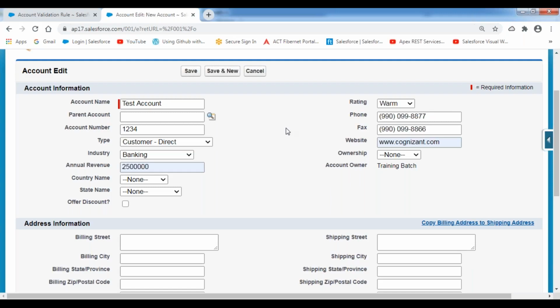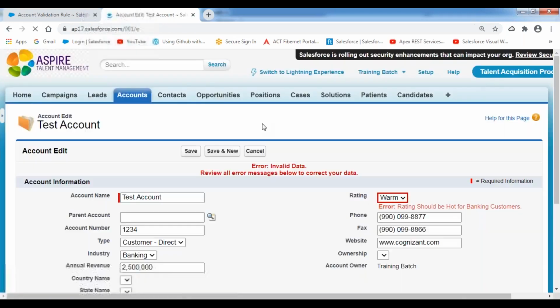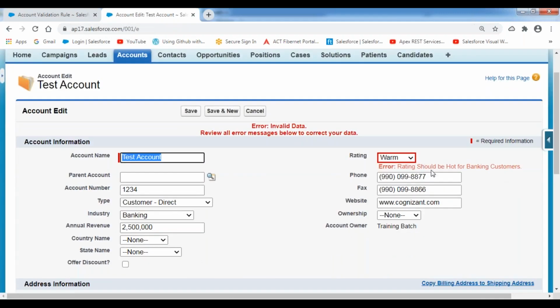Now tell me, should it accept this one? No, it should not accept it. Because here, for the banking customers, rating should always be hard. It should not be wow. Now, when you click on the save button, it has to show the error message to me. It is indicating that rating should be hard for banking customers.